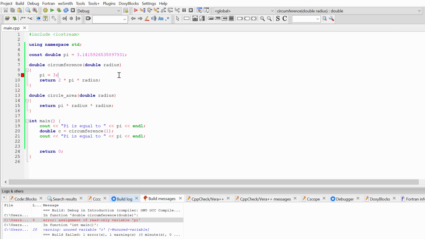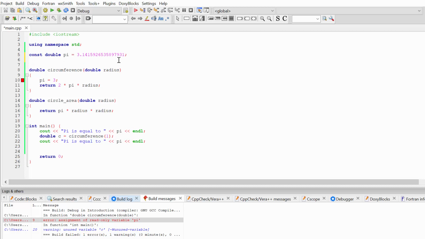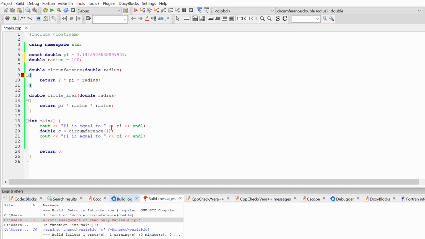So when you want to protect your global variable from changes, use this keyword const to make your global variable constant. In summary, understanding variable scope is essential for writing well-organized and readable code. But sometimes we may be faced with a situation when we have two variables, global and local, with the same name. Let's, for example, here create global variable radius, and it will be equal to 100. And let's remove this assignment, we don't need it anymore.